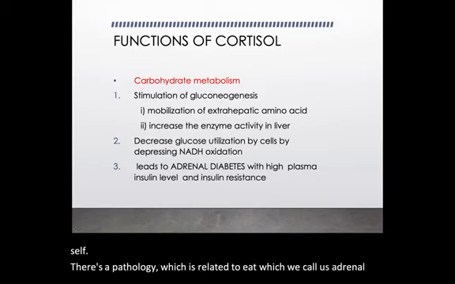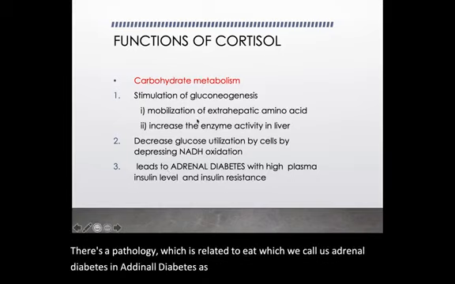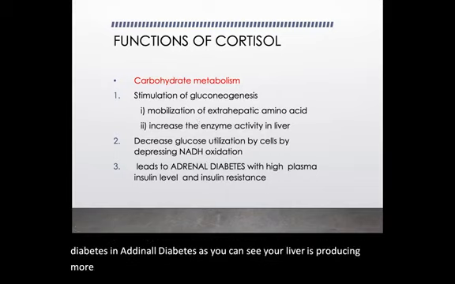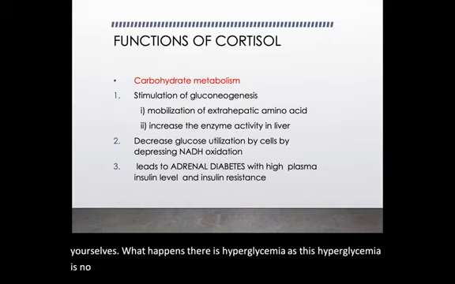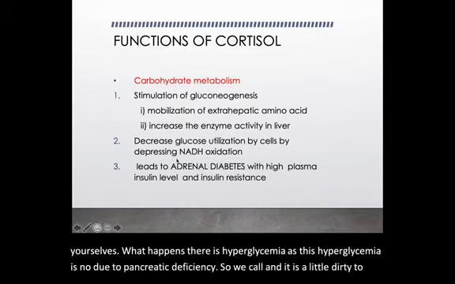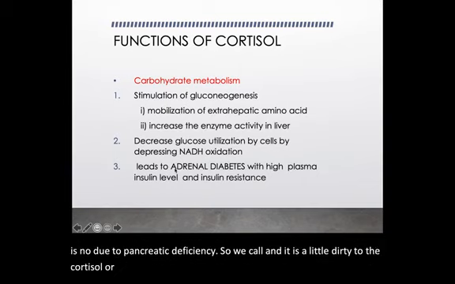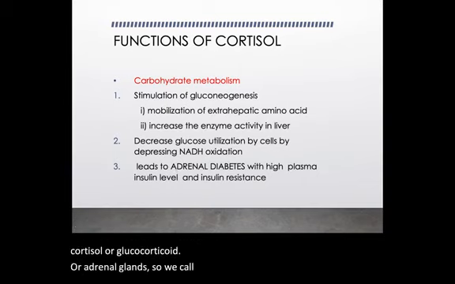In adrenal diabetes, your liver is producing more glucose and it is not even allowing that glucose to be utilized by your cells. So there is hyperglycemia. As this hyperglycemia is not due to pancreatic deficiency but is related to cortisol, glucocorticoids or the adrenal gland, we call it adrenal diabetes.